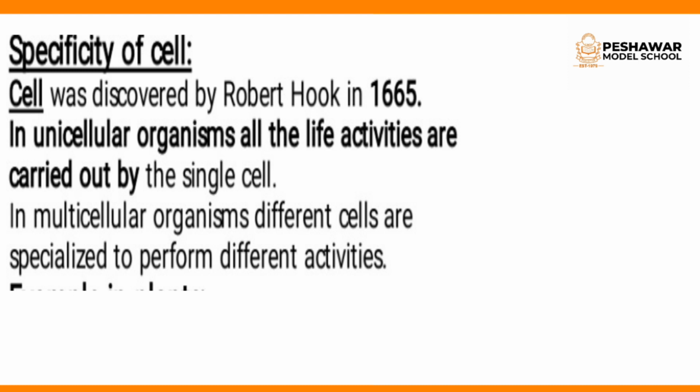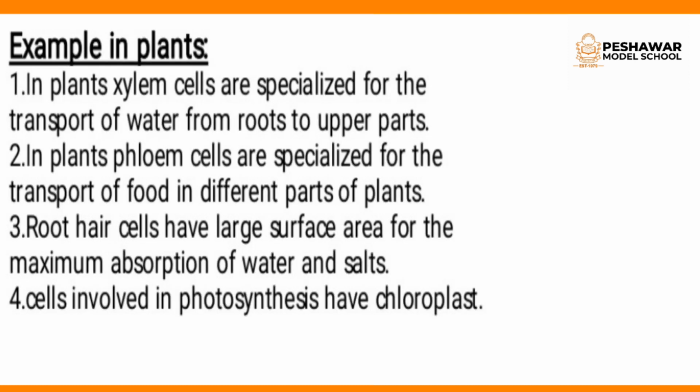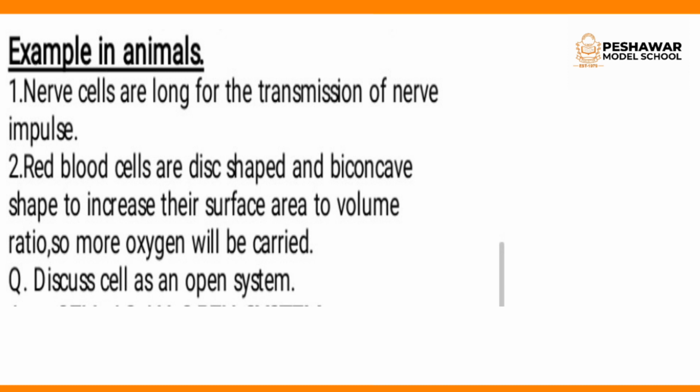And the function of the cell is specific. It means that every cell has its own function. If they are present in the plant, or if they are present in the animal, they have their own function. In plants, they have their own functions, like phloem, xylem, and chloroplast cells. And in the animal, nerve cells and blood cells all have their own function. Clear? Thank you.